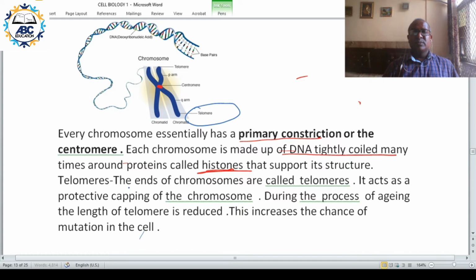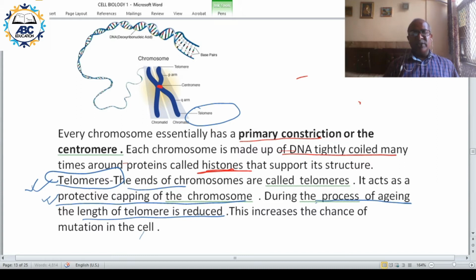So this acts as protective capping of chromosome. During the process of aging, the length of telomere is reduced.